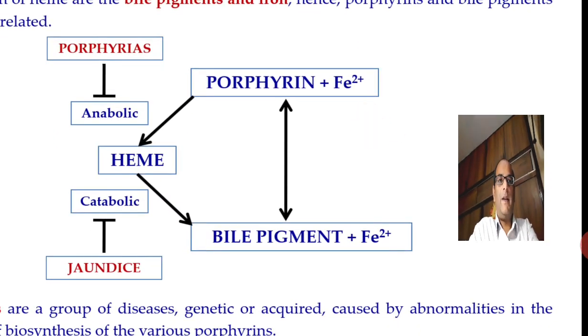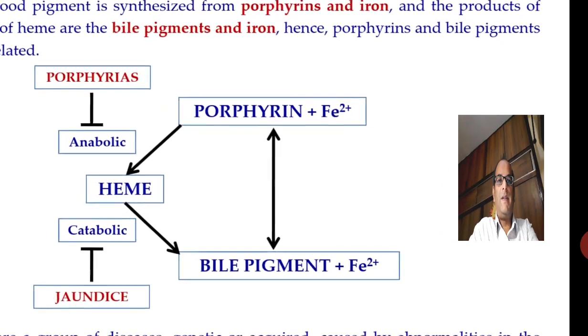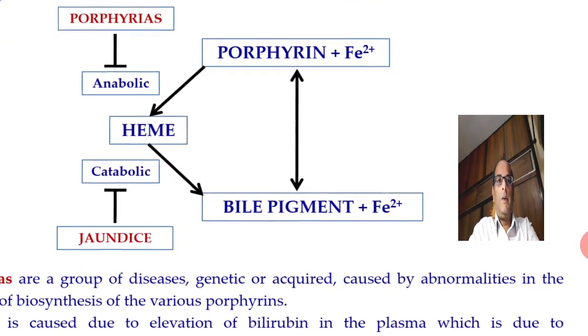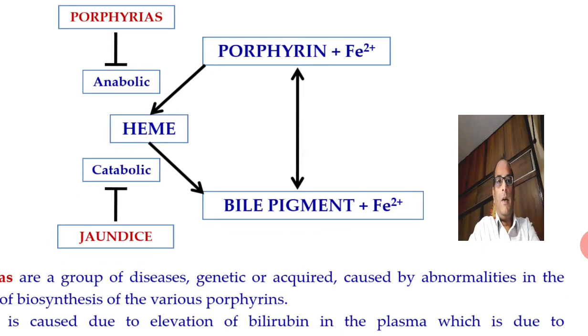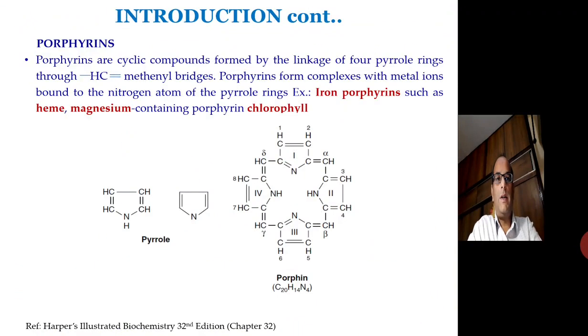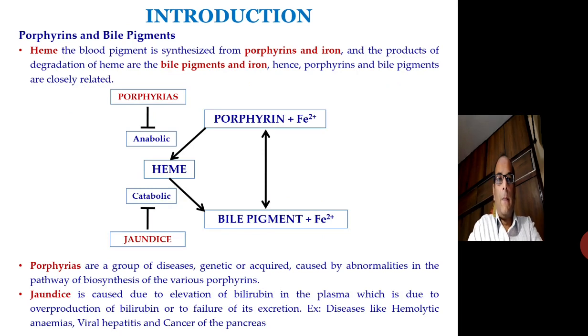Hence porphyrin and bile pigments are very closely related. During the synthesis of the heme, during the anabolic processes, if there is any sort of blockage, that leads to a group of disorders called porphyrias. Porphyrias are a group of diseases. They can be either genetic or acquired, and they are caused by the abnormality in the pathway of biosynthesis of the various porphyrin.